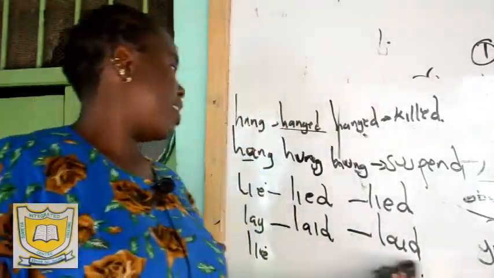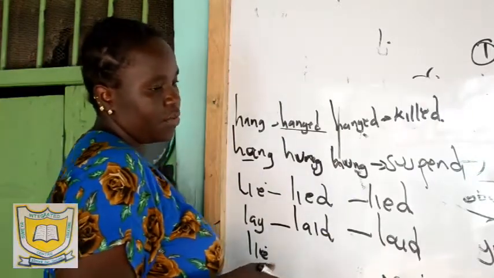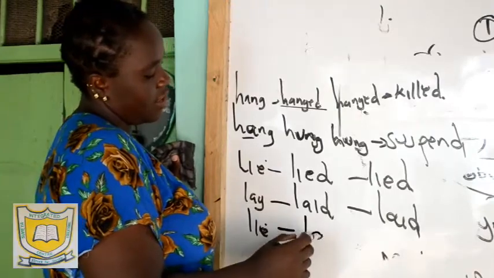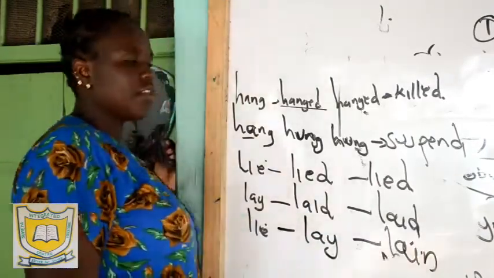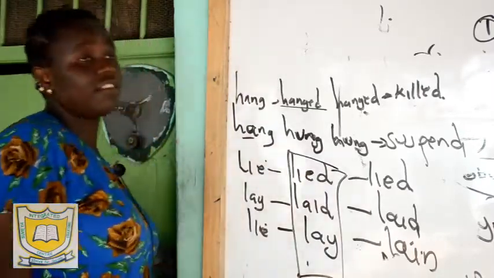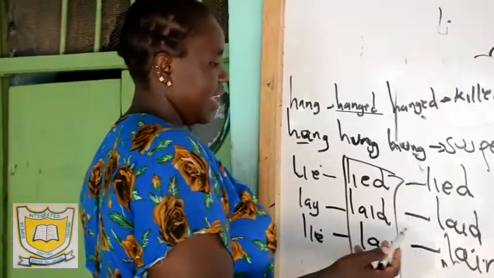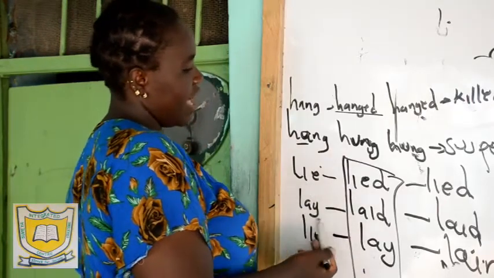And then you come here, lie, like to be horizontal on the ground. Today, lie. Yesterday, you lay. Past participle, you have lain. Now you pay attention to their past tenses. You pay attention to their what? Past tenses. Lie, lied, lied. Lay, laid, laid. Lie, lay, lain.